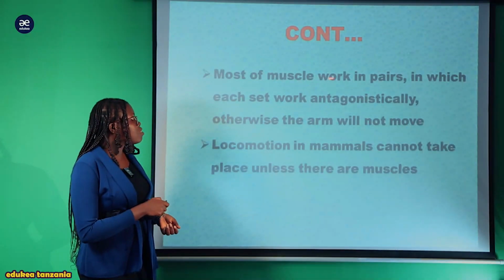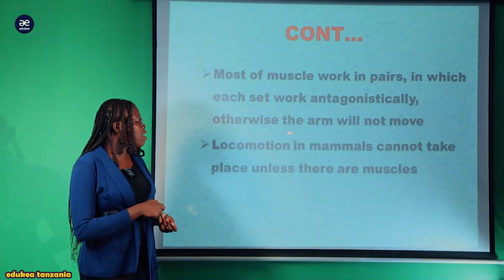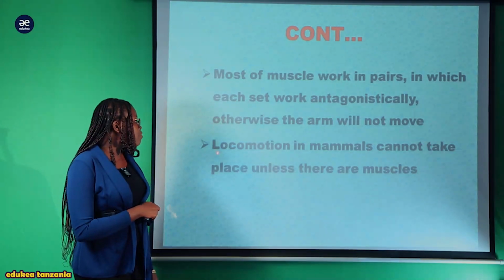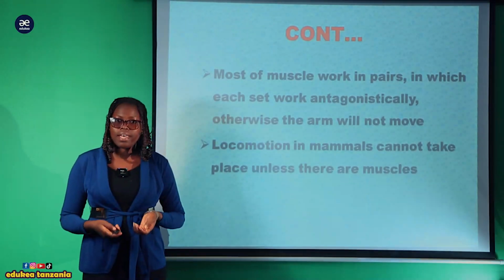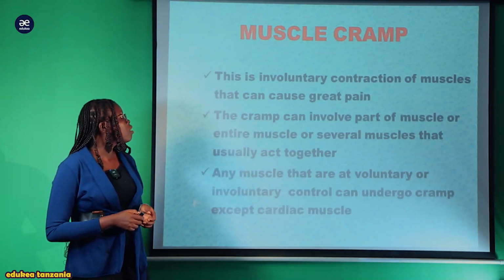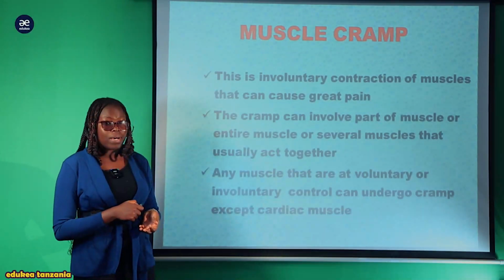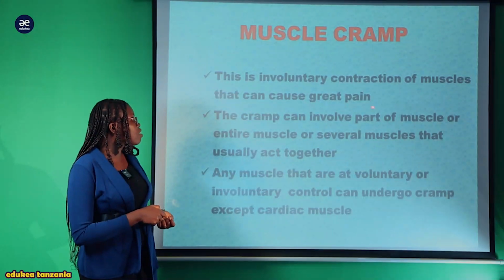Also, most muscles work in pairs in which each set works antagonistically, otherwise the arm will not move. Likewise, locomotion in mammals cannot happen unless there is a muscle. That's why muscle is called the engine of the body. Now, another concept is muscle cramp. This is an involuntary contraction of muscle that can cause great pain.